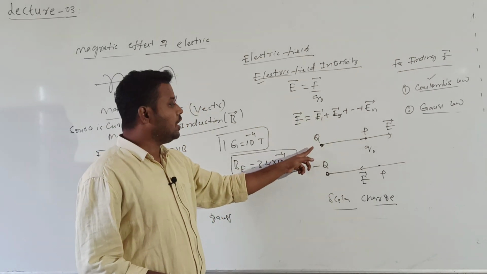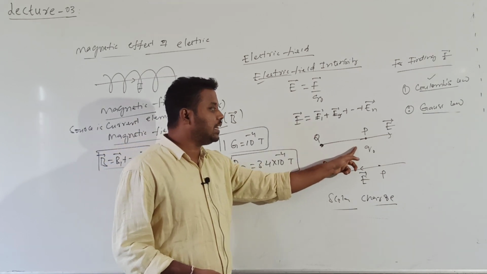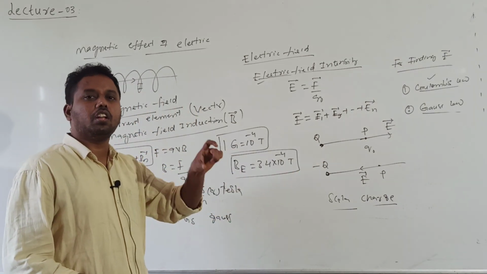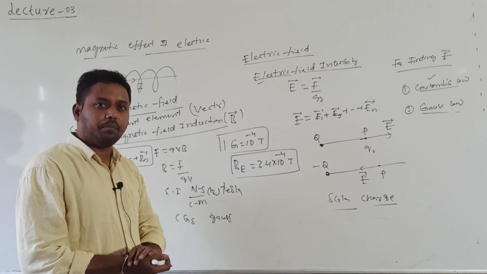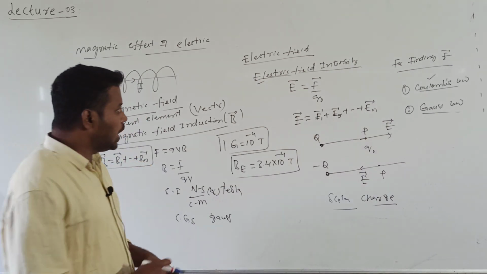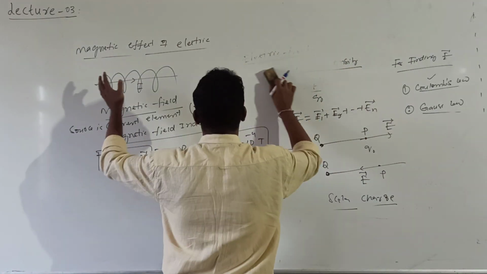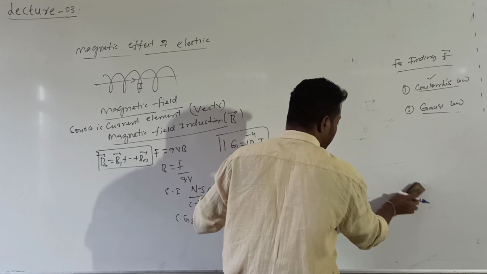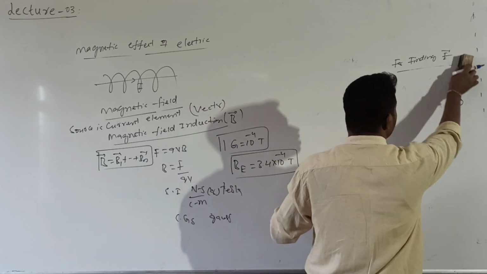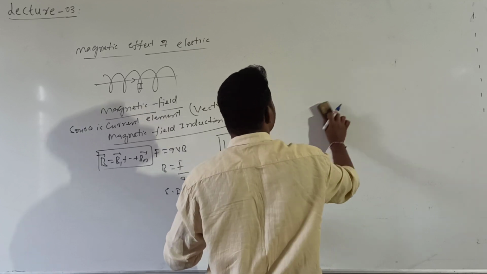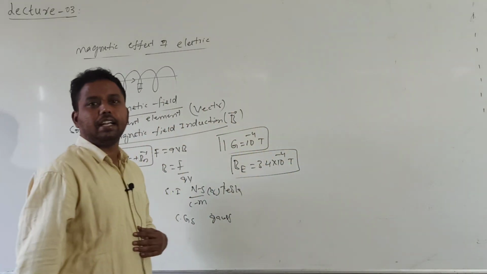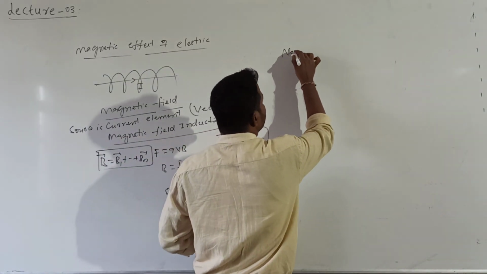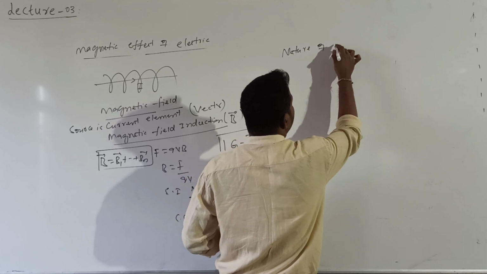Now, if I consider a source charge, is the electric field intensity everywhere the same or not? Not the same. Is the electric field due to a point charge uniform or non-uniform? Non-uniform. Now how can I find the magnitude and direction of the magnetic field produced by a current carrying conductor?